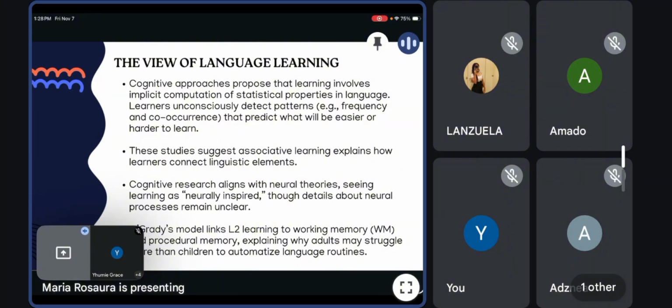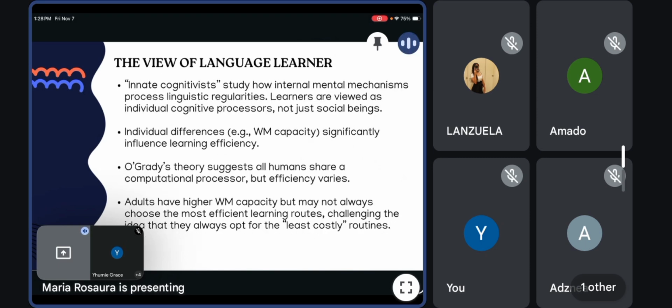So O'Grady's model connects learning to working memory and procedural memory, explaining why adults often find it harder to develop automatic language use, because they rely more on conscious control than intuitive routines.